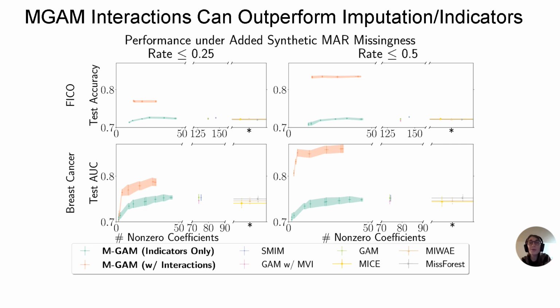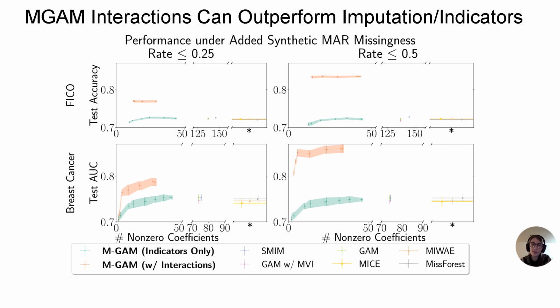Not only can we perform well on real data, but we can arbitrarily outperform imputation or just missingness indicators when we're using the interaction terms that we have in this model. Here we show our method's performance on a couple of real-world datasets with some additional synthetic missing at random missingness.